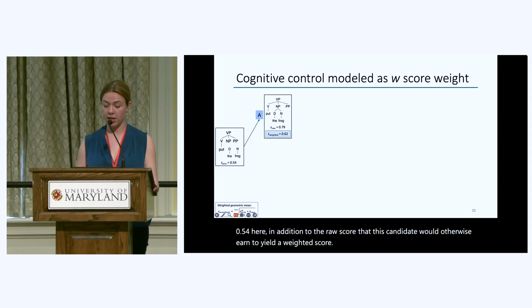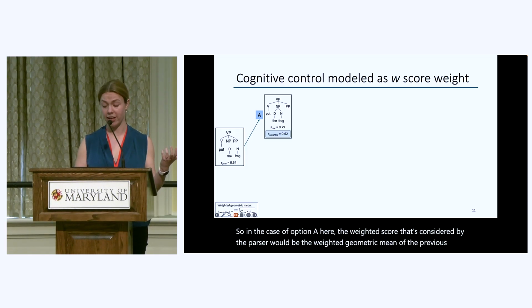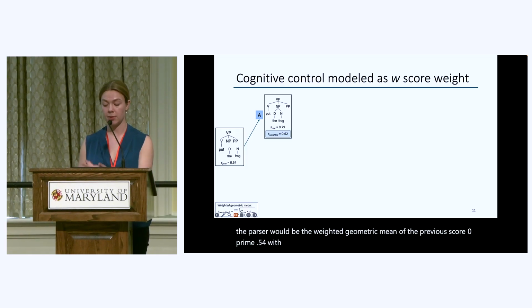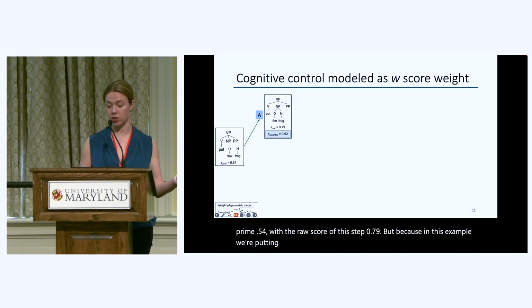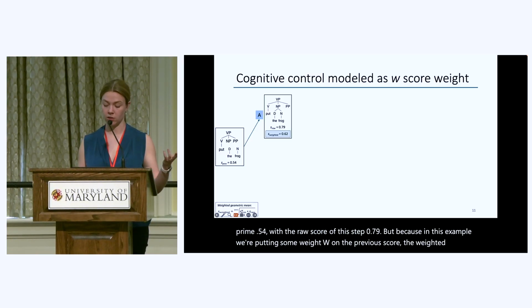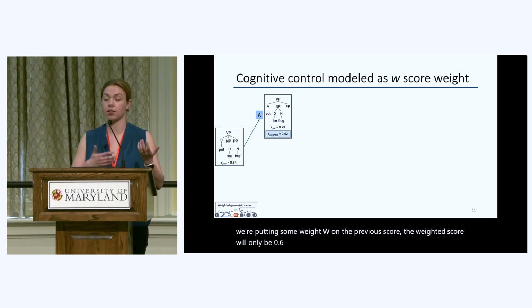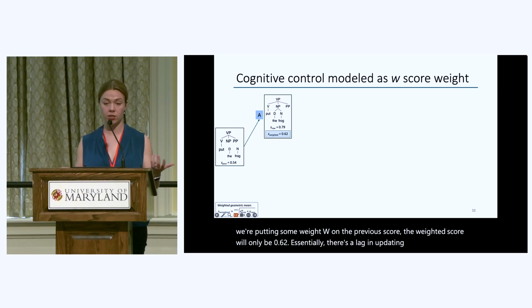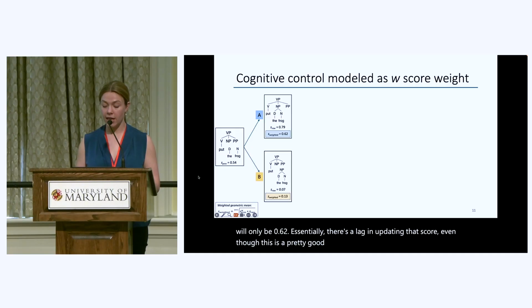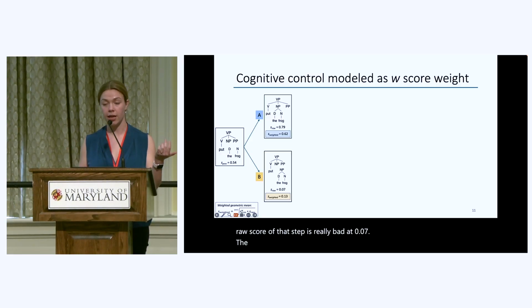So in the case of option A here, the weighted score that's considered by the parser would be the weighted geometric mean of the previous score, 0.54, with the raw score of this step, 0.79. But because in this example we're putting some weight W on the previous score, the weighted score will only be 0.62. Essentially, there's a lag in updating that score, even though this is a pretty good option. And in the case of B here, although the raw score of that step is really bad at 0.07, the weighted score would cushion that drop to only 0.13.